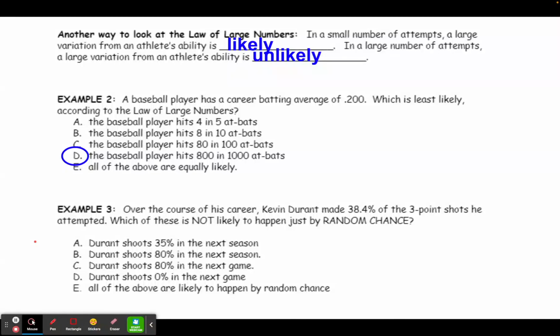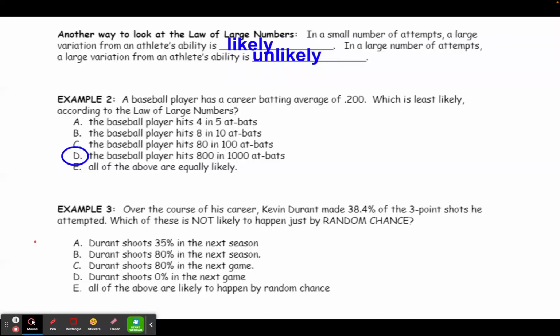In number 3, it says that over the course of his career, Kevin Durant made 38.4% of the three-point shots he attempted. Which of these is not likely to happen just by random chance? Again, with random chance, we expect small variation in a large number of trials or large variation in a small number of trials. So choice A says he shoots 35% in the next season. 35% is pretty close to 38, so that wouldn't be unlikely.